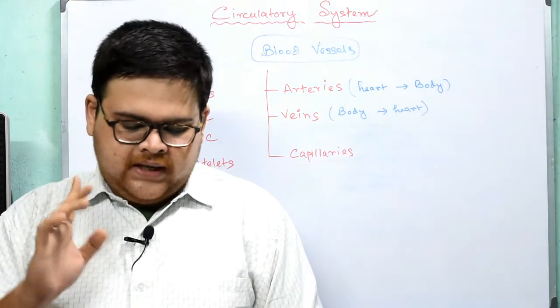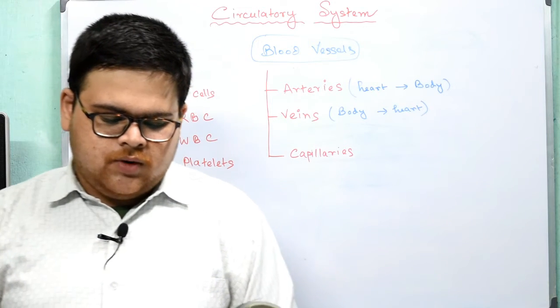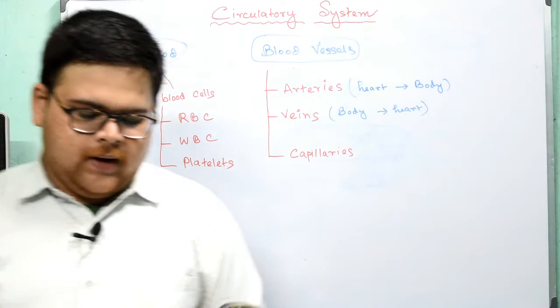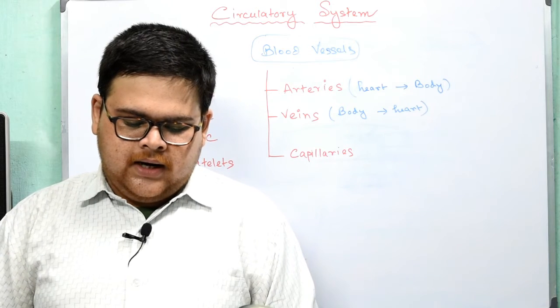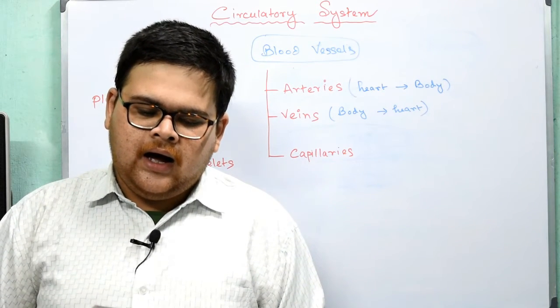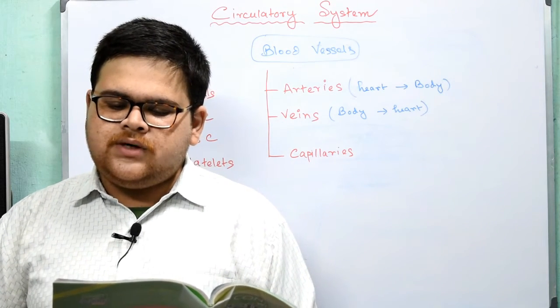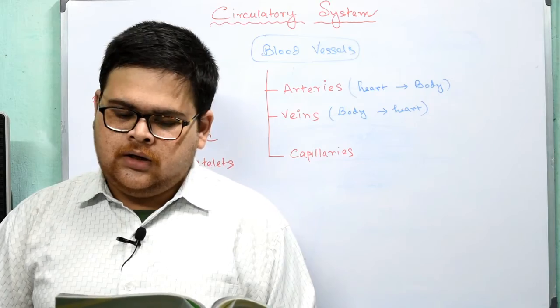Now, veins. These are thin-walled vessels with narrow cavities. They transport blood to the heart from different parts of the body. Veins transport blood at a lower pressure compared to arteries. They have valves at regular intervals which prevent the backflow of the blood.